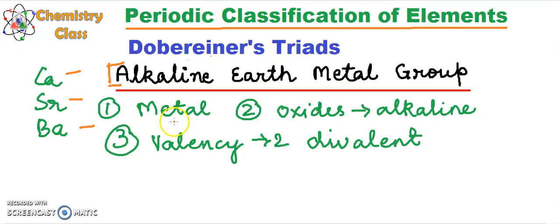Now we will calculate the arithmetic mean of the first and the third member of the triad. The triad here is the alkaline earth metal group. And what are we going to do? We are going to find out the arithmetic mean of calcium and barium. What you will get is the actual mass of strontium. Fine. So let us do it.